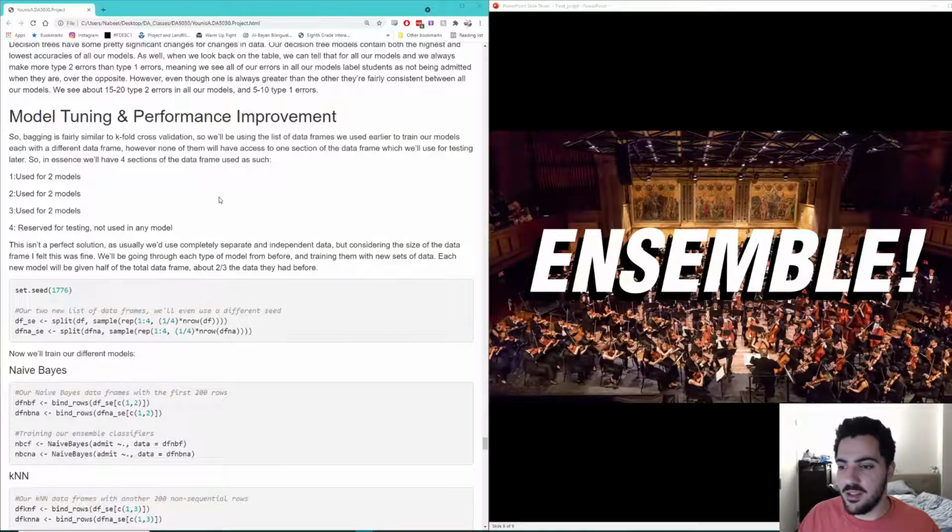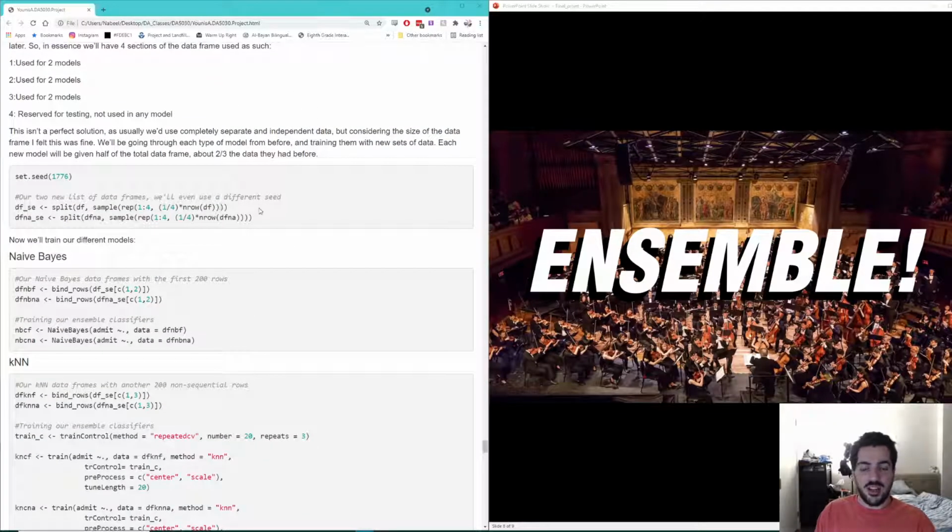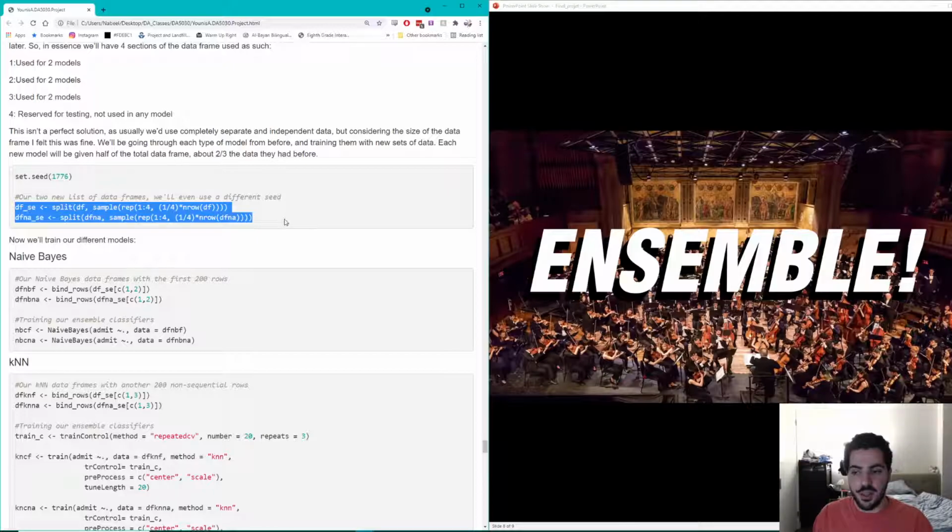Okay, so when we take a look at our ensemble, we'll talk about how they perform, but first let's talk about how I made them. So I wound up splitting our imputed and our full data frame into 4 chunks. Now, one thing we wanted to do with this ensemble is bag homogeneous learners, right? And part of bagging is making sure that each homogeneous learner has a different data frame.